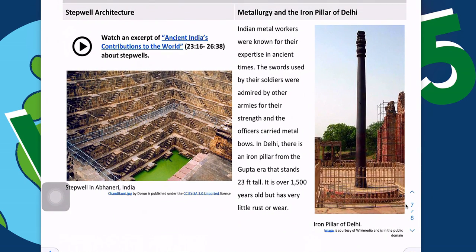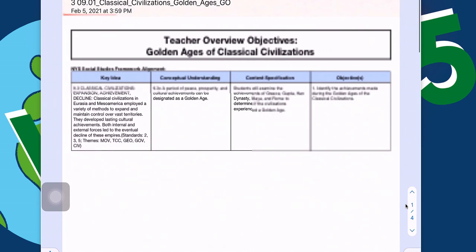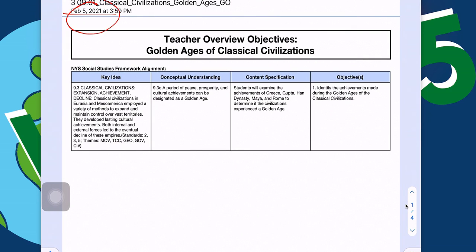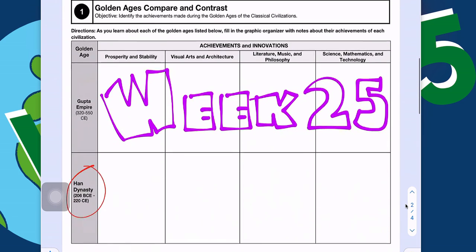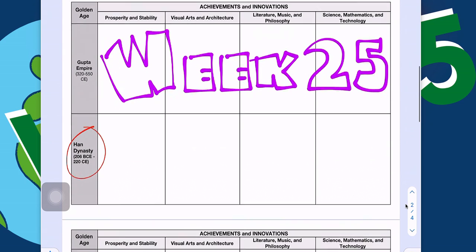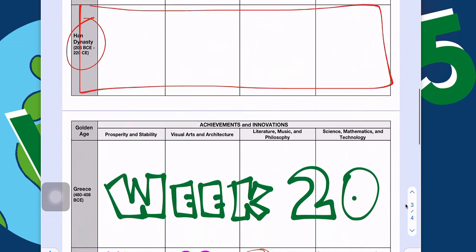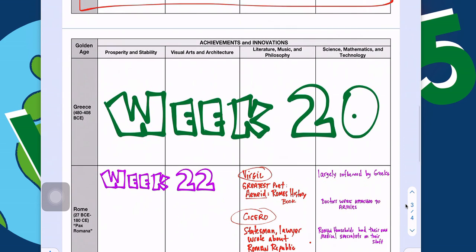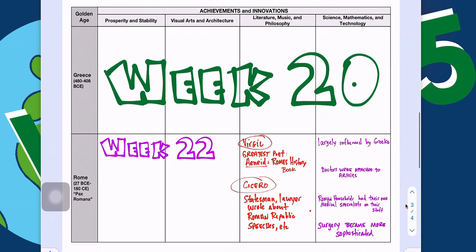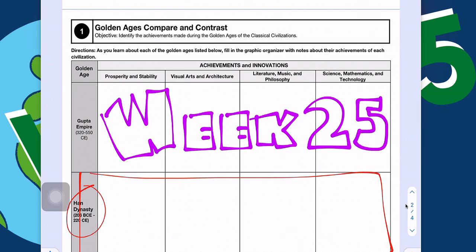Your job on this piece is to go through and watch a couple of these video clips. I'll also point out on the graphic organizer page, you might remember this, my first download was back in early February, but here's week 25. So we are now looking at the Gupta Empire. We haven't done the Han Dynasty yet. This will happen next week as we begin to study China. But week 20, week 22, you can see Greece and Rome, a few different things from our previous activity. Eventually we'll have all 4 rows completed with the classic civilizations that we've been studying.